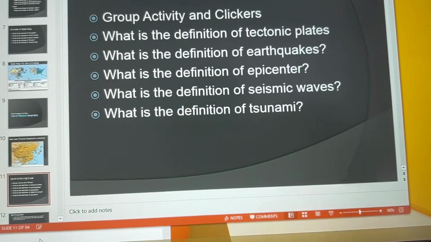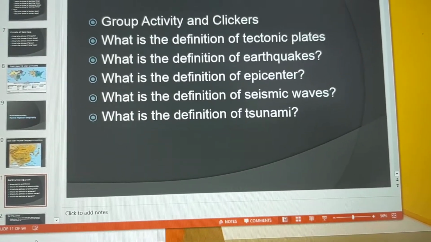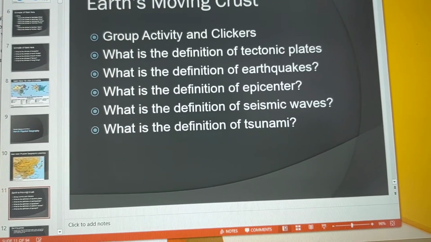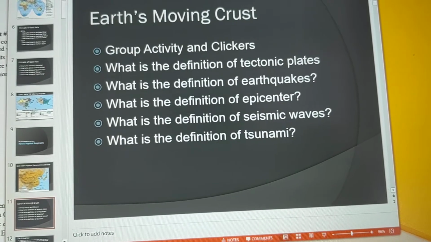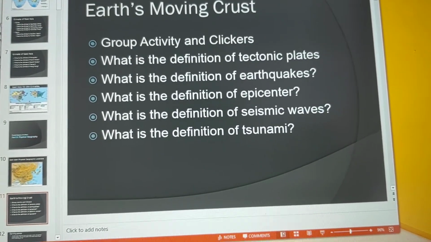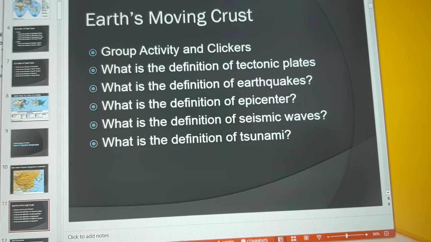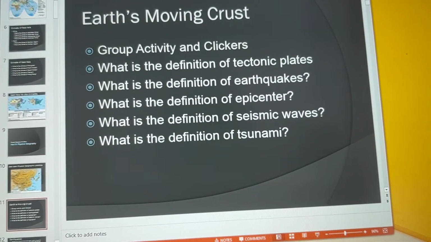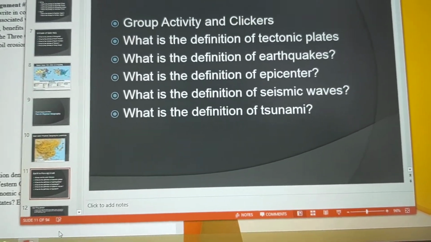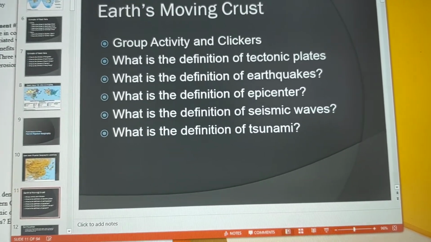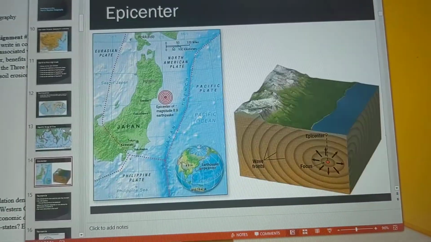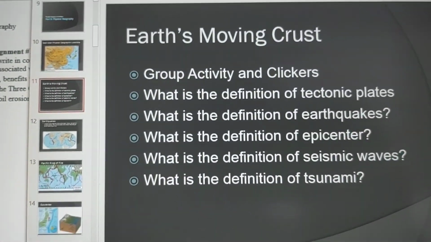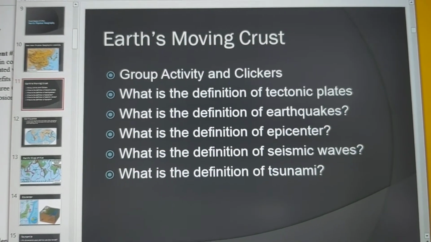A tsunami is simply created from an earthquake underwater, okay? And seismic waves actually come from the epicenter of an earthquake. So when you have an earthquake in an area, the waves will come about from the point of the epicenter. I'll show you a picture of this. Right here, you can clearly see the seismic waves after an earthquake, from the epicenter.